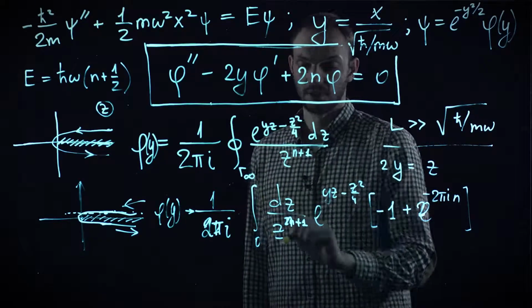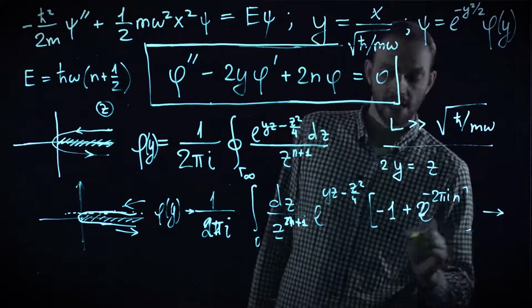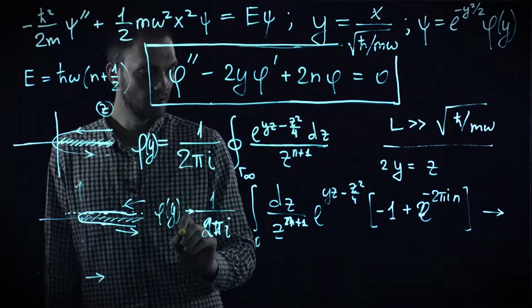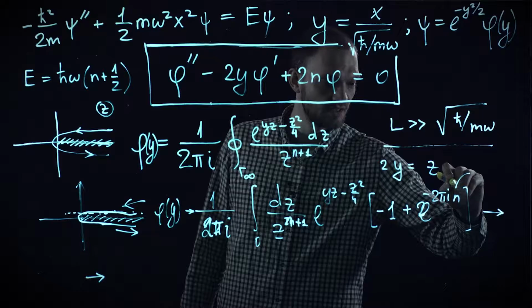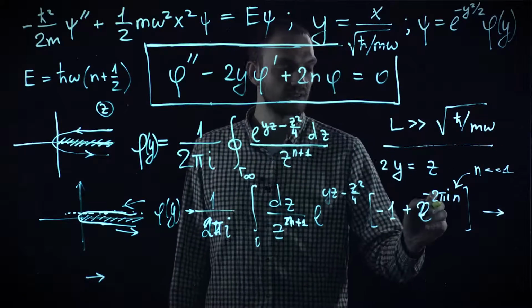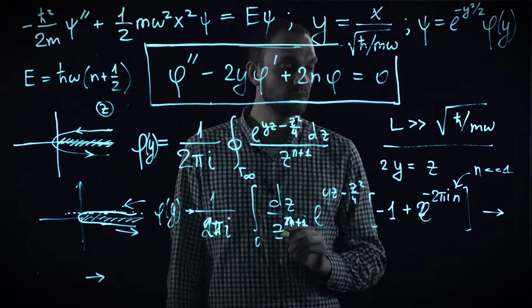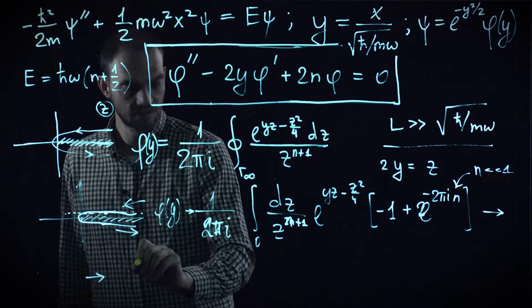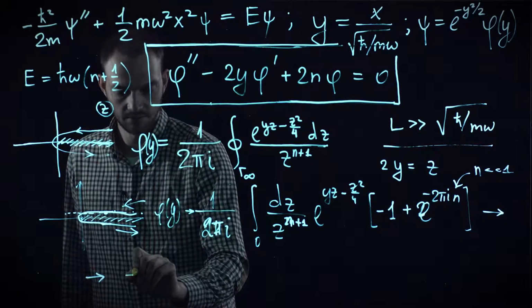Afterwards, the integral can be calculated, and the result becomes proportional to... Recall that our n, which stays in the exponent, is much smaller than 1, which basically means that this expression can be expanded, and this expansion gives, after cancellation of 2 pi i, simply minus n.